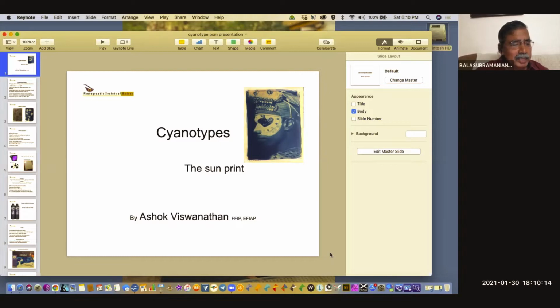And Ashok Viswanathan is a long-time member of PSM. Work took him away from Chennai, and now after retirement, he is back in PSM for the last 3 years. His photography started in the film days of the early 70s, and presently he uses a Fuji XE3.